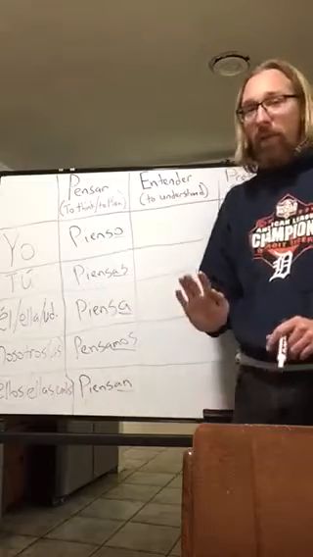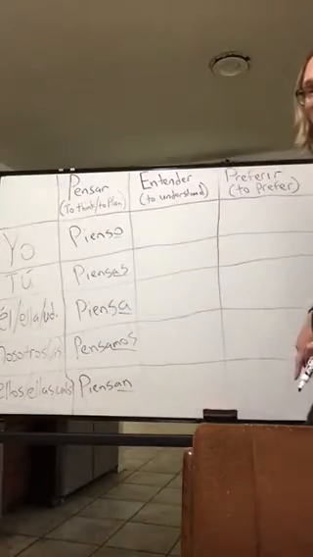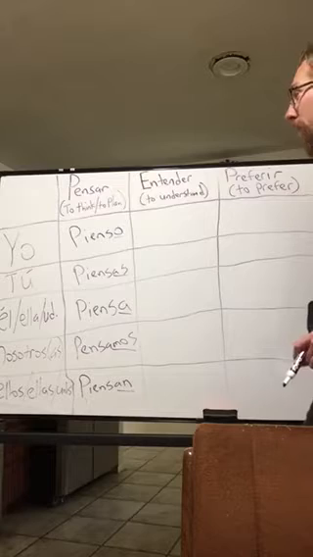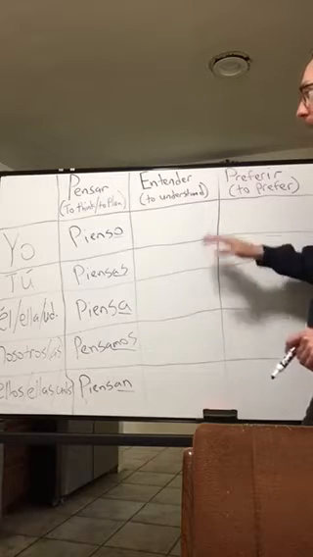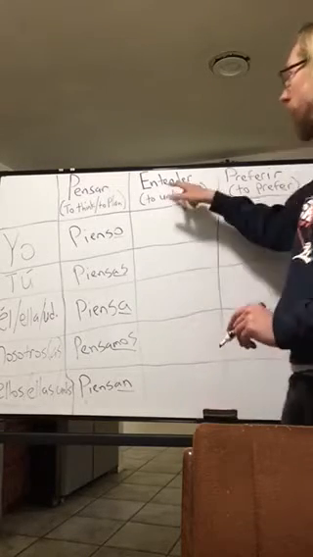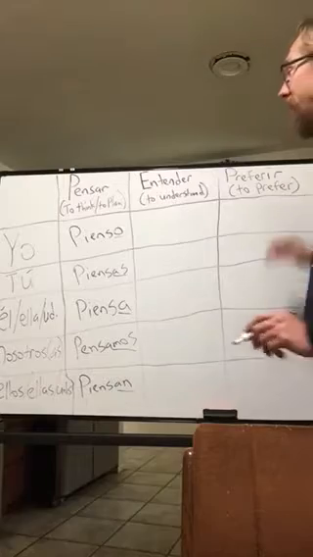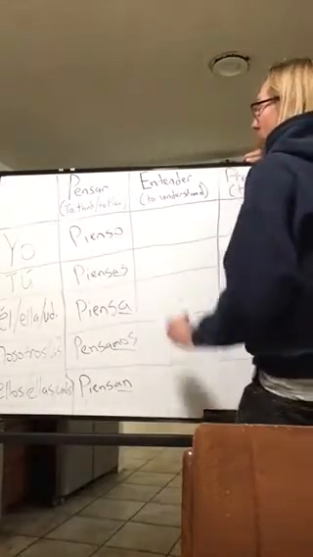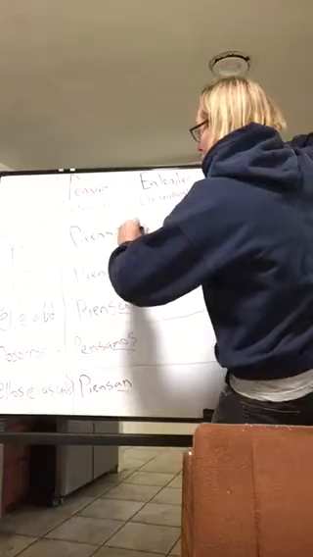And don't stop the video right now. I want you to also see the rest of these verbs, because these other verbs will come up in a quiz in the future. They won't be on tomorrow's quiz, but they will come up in the future. So entender means to understand. The yo form of entender is entiendo.